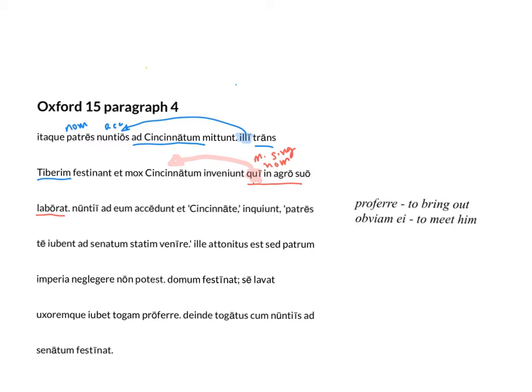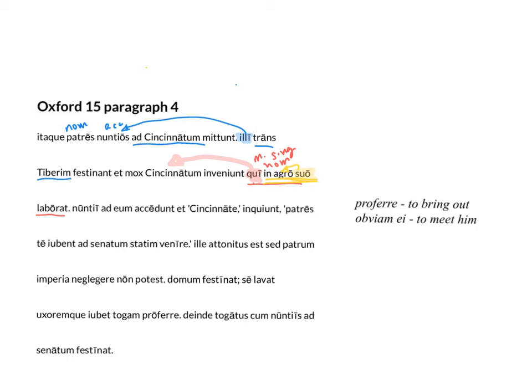So suo, same question here. Is this a pronoun, or are we looking at an adjective? All right, so if you said adjective, you are correct. So the first thing we'll figure out is what does it agree with? Exactly, it's going to agree with agro. In suo agro, this whole phrase goes together.